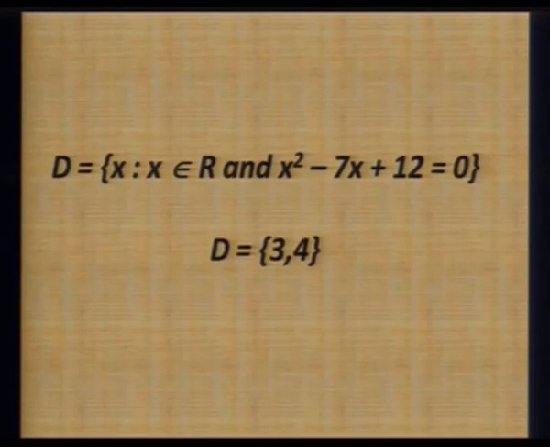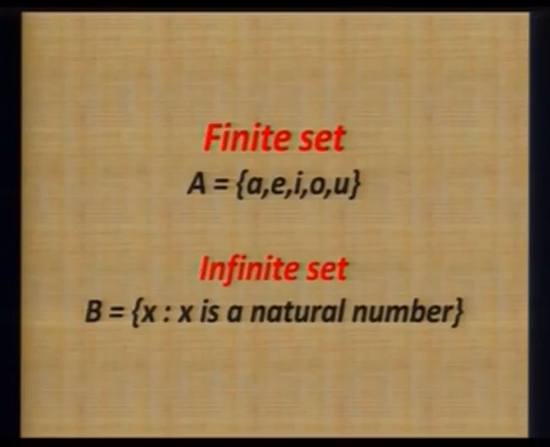Now what are the different types of sets? Sets are classified in different forms, and when we talk of types of sets, in one glimpse we have seen just now that a set could be a very large one or a very small one. So on the basis of size, sets are of two types: one is finite and the other one is infinite.